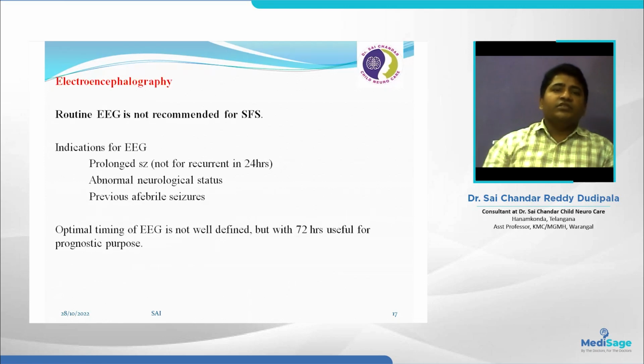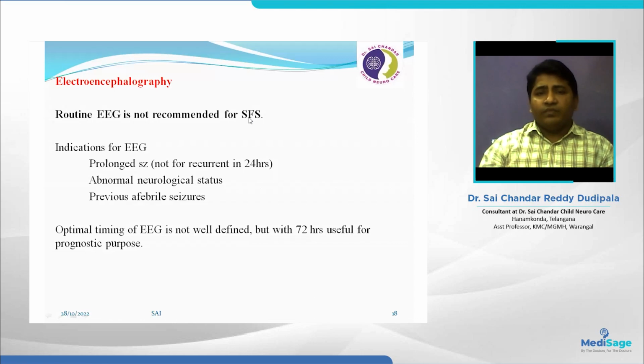The second investigation is EEG. Routinely, EEG is not recommended for simple febrile seizures or complex febrile seizures. The only indication for EEG is prolonged seizures. If the child had 2 episodes of short 5-minute seizures within 24 hours, that is not an indication. But prolonged seizures, more than 15 minutes, or febrile status epilepticus are indications. Also continuing abnormal neurological status, and any previous episode of febrile seizures. So these 3 conditions are indications for EEG.